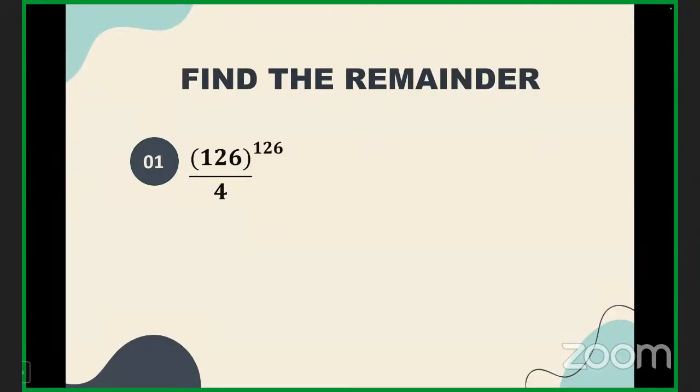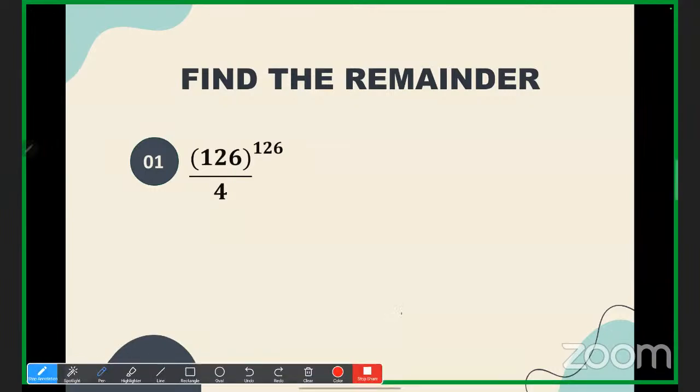Online students, do you know how to solve it? No. Okay. See, it's very easy, right? Let me tell you the concept of remainder first. What is the concept of remainder?